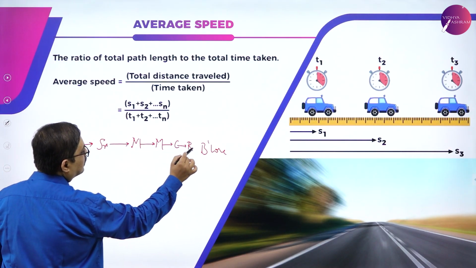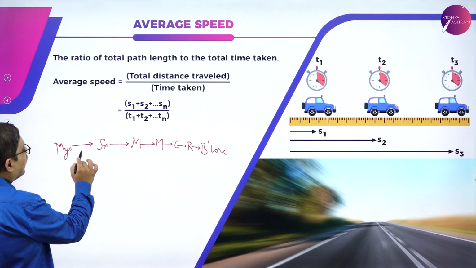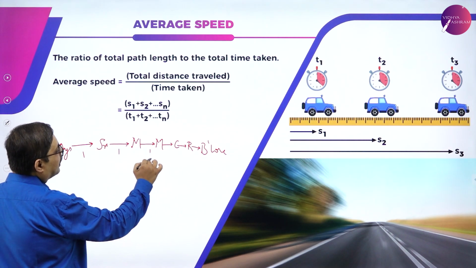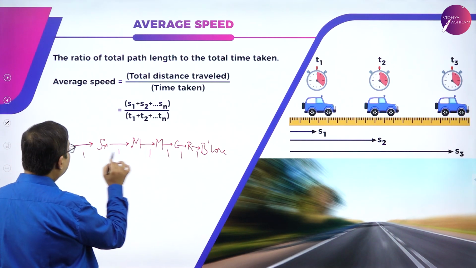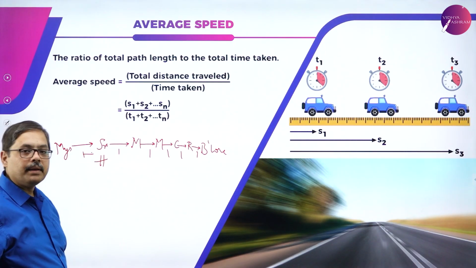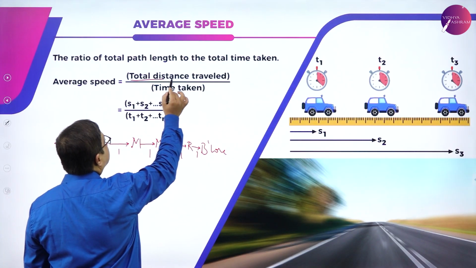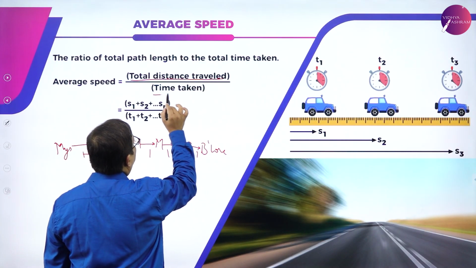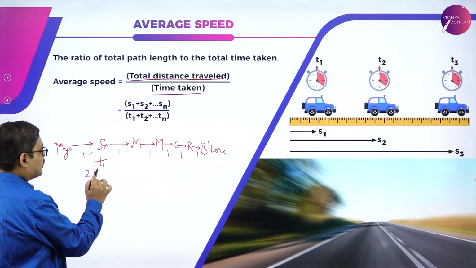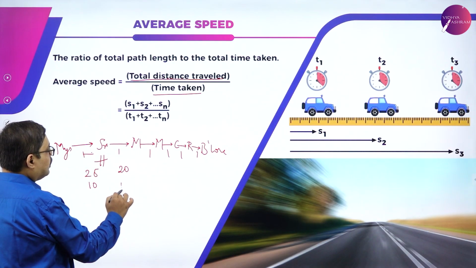I travel across all these cities and finally I reach Bangalore. The speed from Mysuru to Srirangapatna, from Srirangapatna to Mandya, across all these cities need not be equal. They may vary. So what do I do? I take the total distance traveled divided by the total time taken. Here I might have traveled some 25 kilometers in 10 minutes. Here I might have traveled some 20 kilometers in 12 minutes.